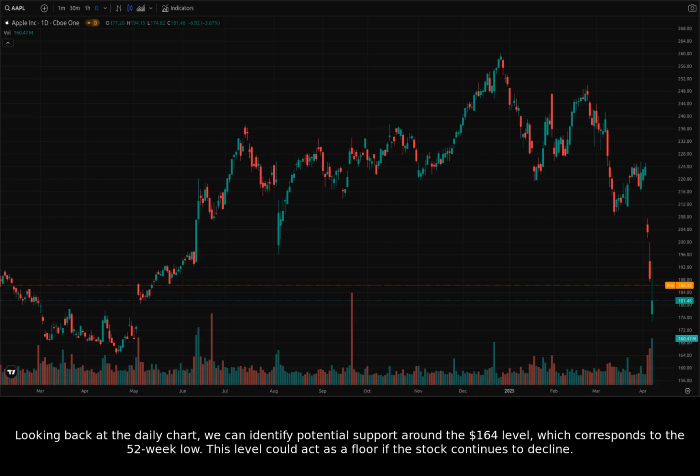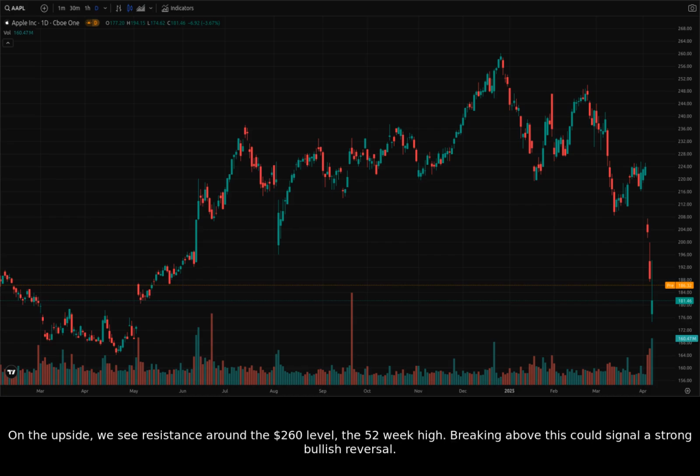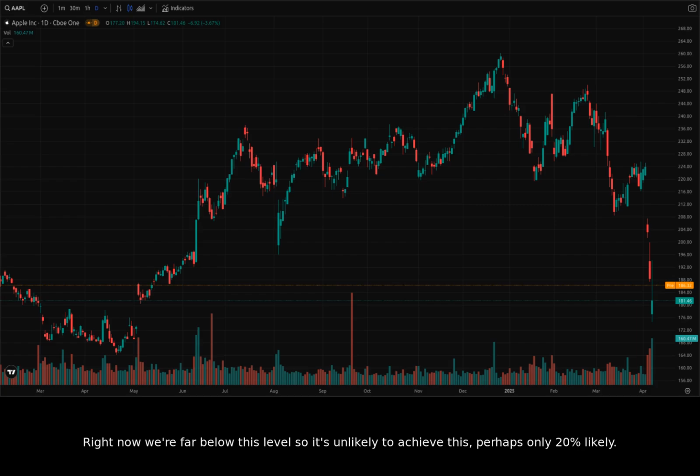Looking back at the daily chart, we can identify potential support around the $164 level, which corresponds to the 52-week low. This level could act as a floor if the stock continues to decline. On the upside, we see resistance around the $260 level, the 52-week high. Breaking above this could signal a strong bullish reversal. Right now, we're far below this level, so it's unlikely to achieve this, perhaps only 20% likely.